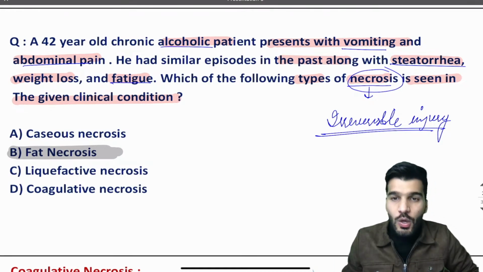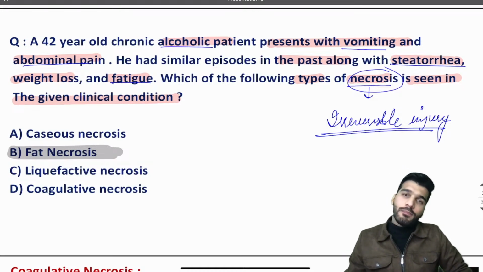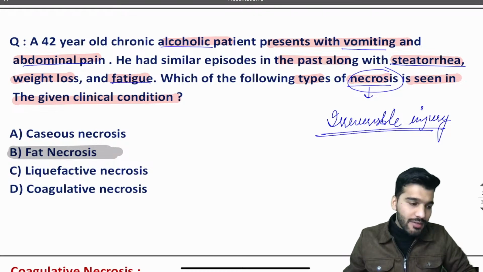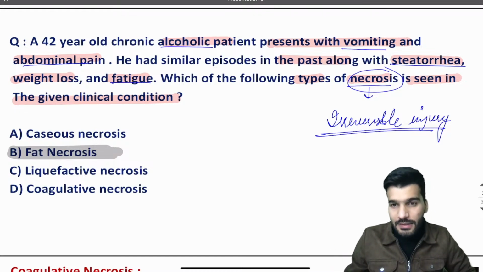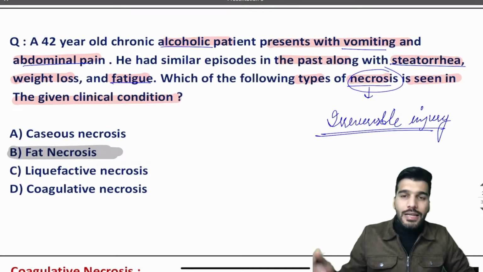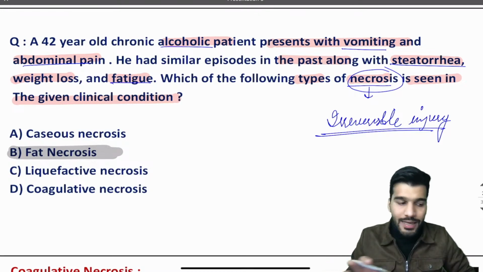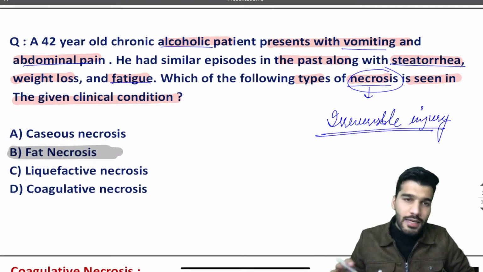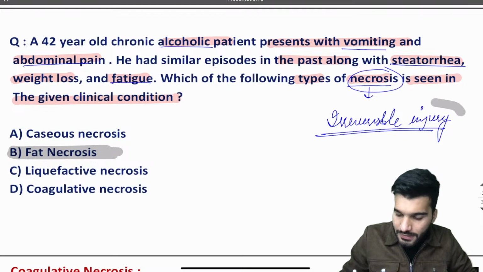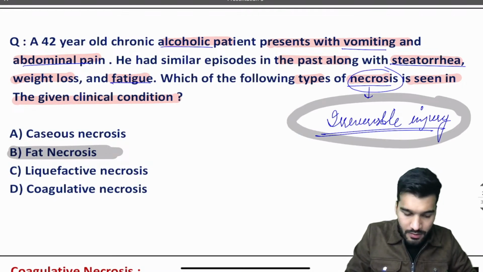A patient coming to you with pain. Usually the pancreatitis patient comes with abdominal pain radiating to the back, T10. The pain is relieved by bending forward, and that's pancreatitis, which you have already studied. But the question is asking clinically, in an integrated way: what type of necrosis? Fat necrosis. You've already discussed and understood what exactly necrosis is.